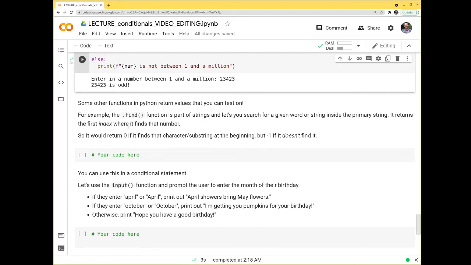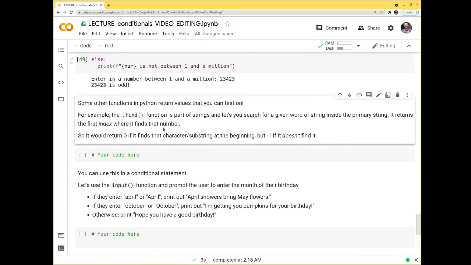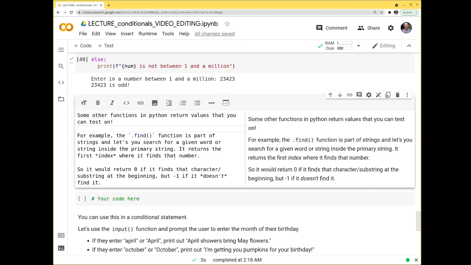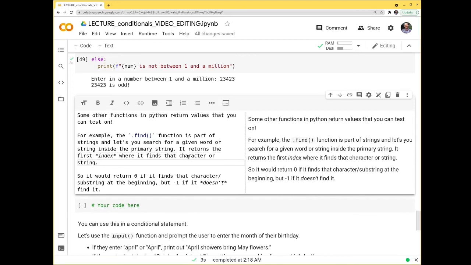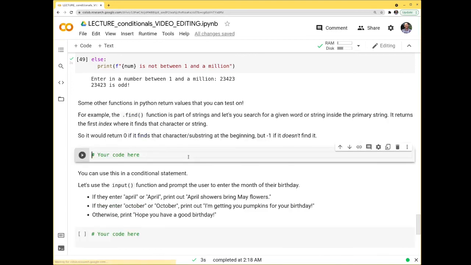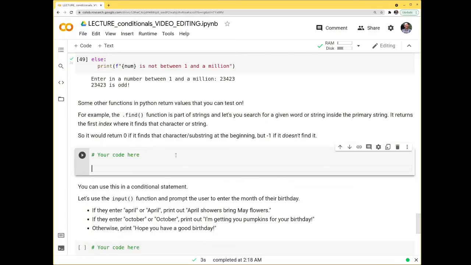And what it does is it returns the first index where it finds that character or string. So if the first character or substring is at the beginning, it returns 0, -1 if it doesn't find it.